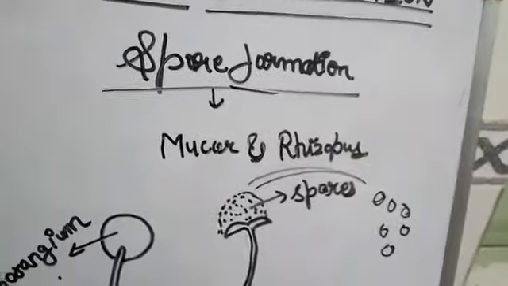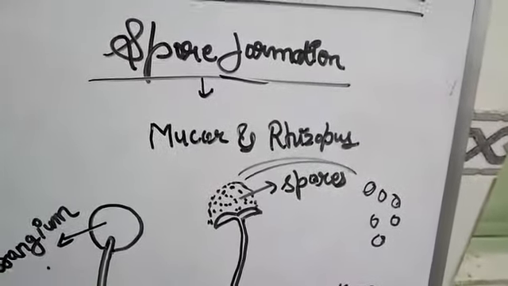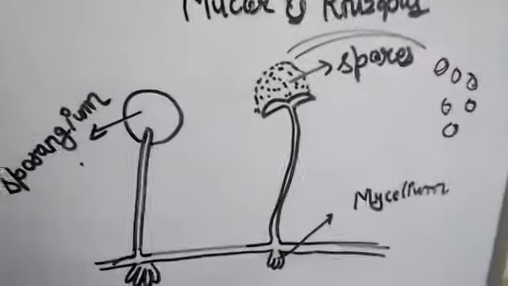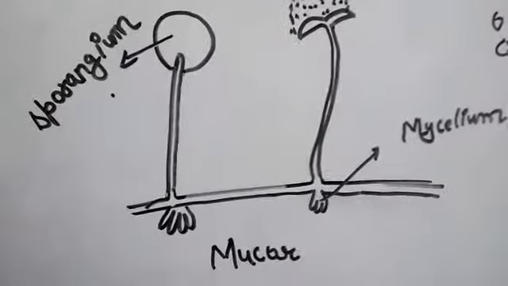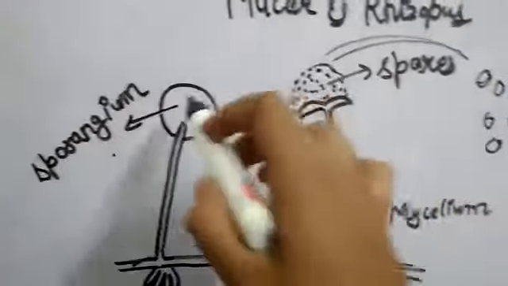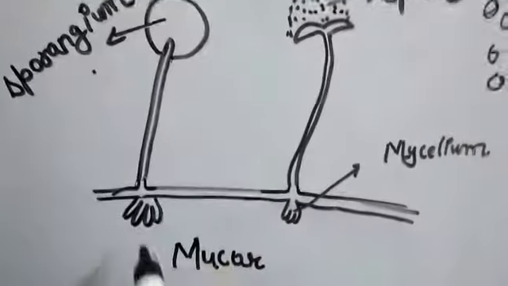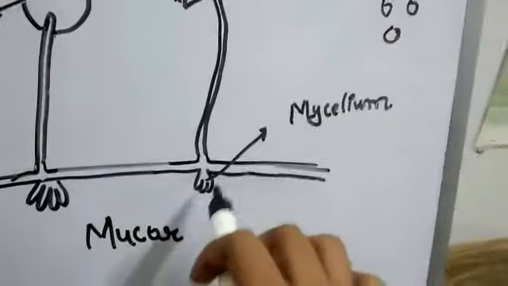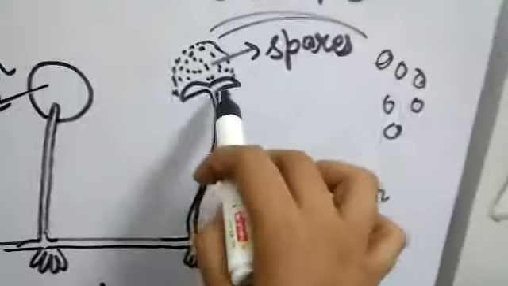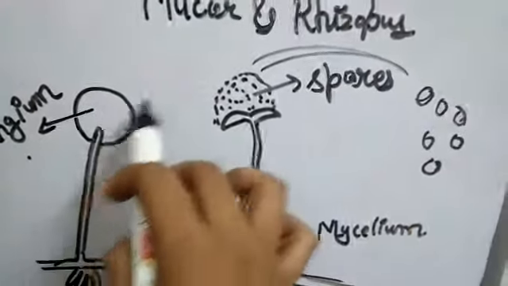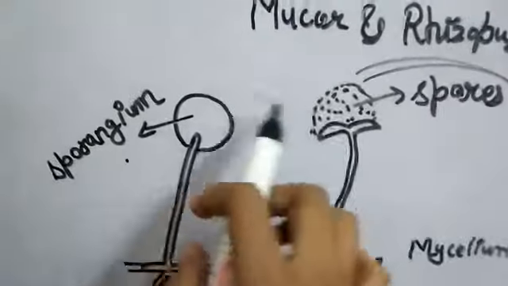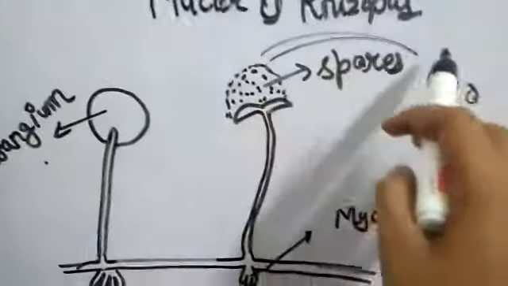This type of example can be seen in bread. Spore formation is nothing but a bread mold. In bread, fungal filaments like these start growing. This part is known as sporangium, and the lower part is known as mycelium. In this sporangium, there are many spores like this. This is the inner representation of the sporangium. Now the spores are released in air.